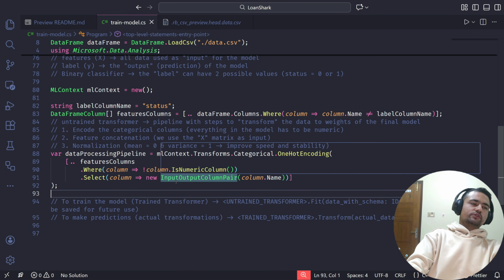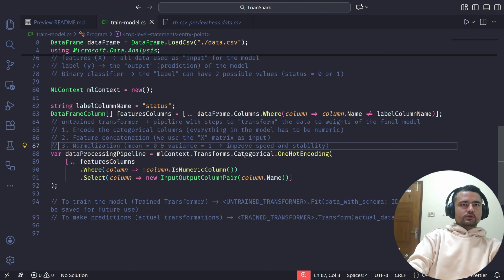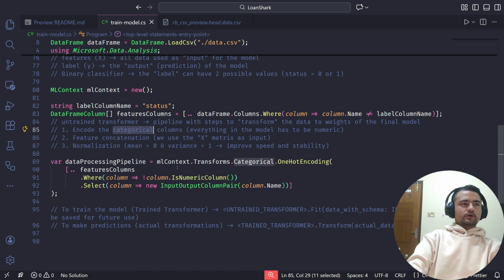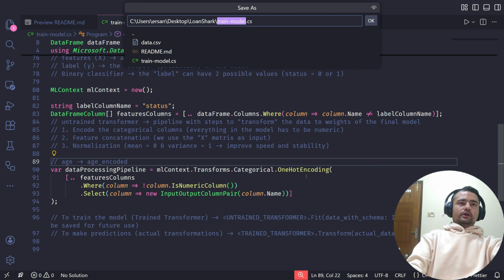I hope this is not too confusing. The reason we need to provide this input output column pair is that when we do the encoding, we actually convert the categorical column to a new numeric column, and it is customary to preserve the old column and create a new column for the numeric purposes. For example, in our case, age is a categorical column, and after we do the one hot encoding, we want a new column, probably named age encoded.